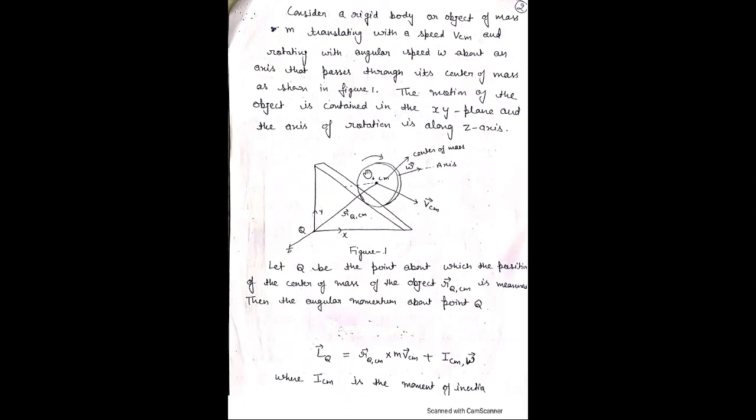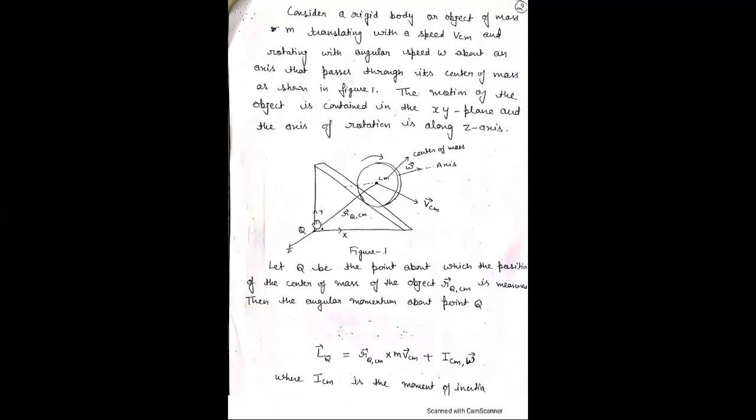Where the whole mass is concentrated at a point, and rotating with angular velocity omega about an axis that passes through its center of mass. The motion of the object is contained in the xy plane, and the axis of rotation is along the z axis.